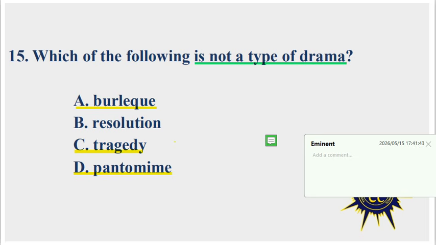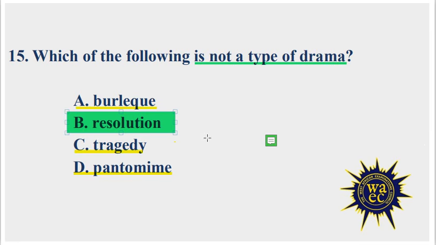The resolution is the part of a play where the conflict is resolved and the plot concludes, almost at the very end of a play, where everything is being concluded. That is the resolution. So it is not a type of drama, and that is our correct option. Option A. Burlesque is a type of drama. Option C. Tragedy is a type of drama. And option D. Pantomime is also a type of drama. It is only option B.